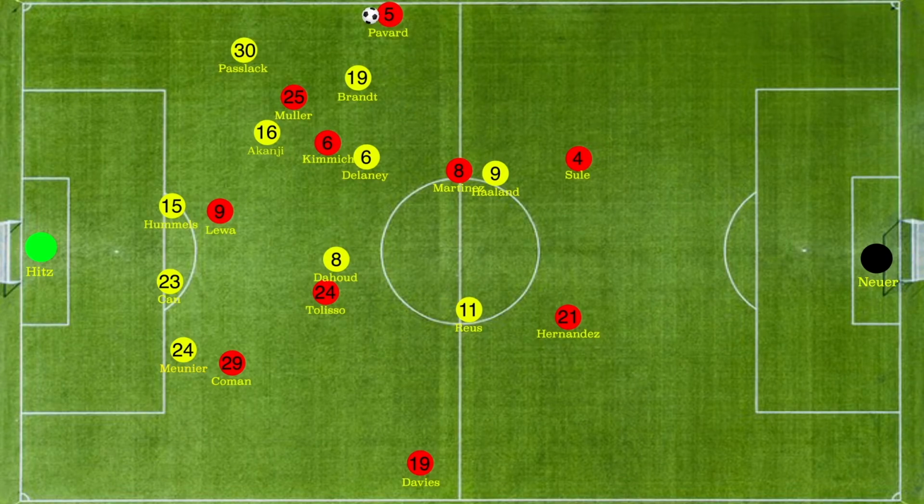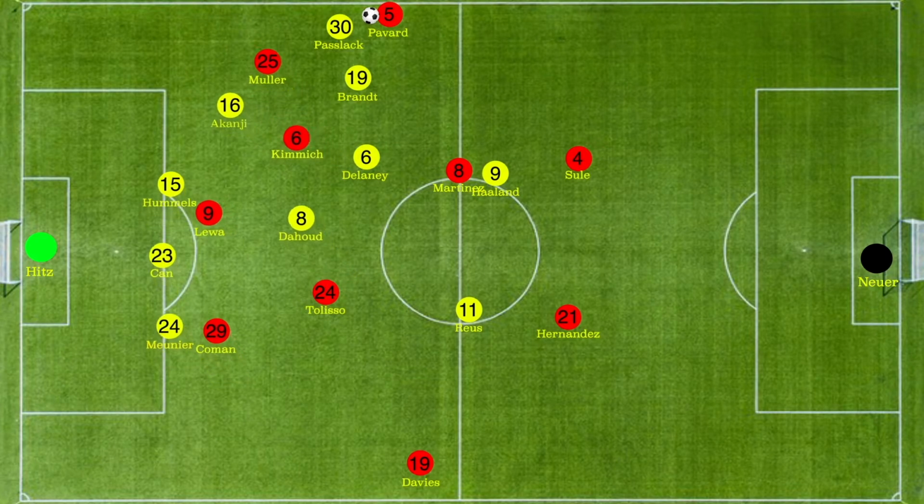ball to Pavard. As soon as Pavard receives the ball, Passlack has no choice but to press him. Otherwise, Pavard is in empty space and can easily cross the ball inside the Dortmund D. Passlack leaves a lot of empty space behind him as he presses Pavard, and Muller can now easily exploit the space, taking Akanji along with him.